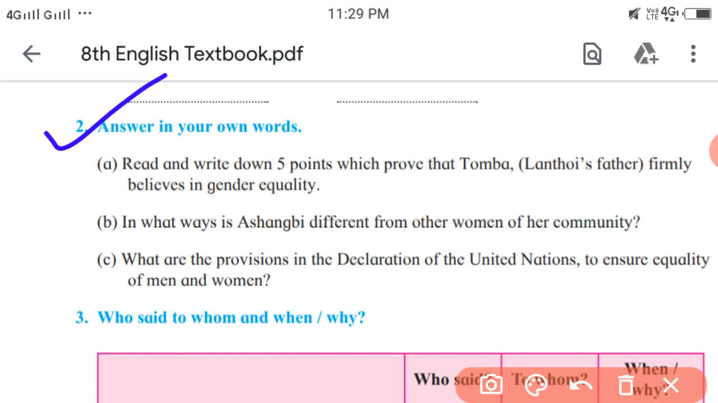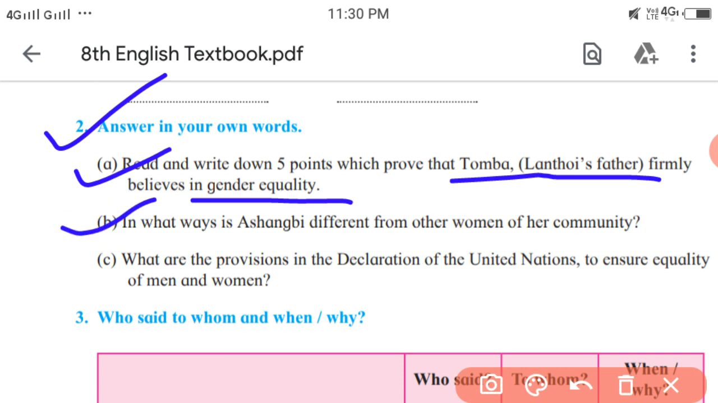Question second, answer in your own words. First, read and write down 5 points which prove that Tomba, that is Lanthoi's father, firmly believes in gender equality. You have to read the lesson again so that you could find the work of Tomba, his thoughts, how he supports his wife, and what work he does. Using all this, you can write the answer of this question.